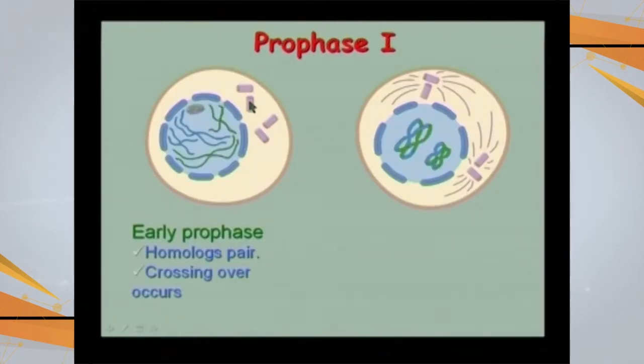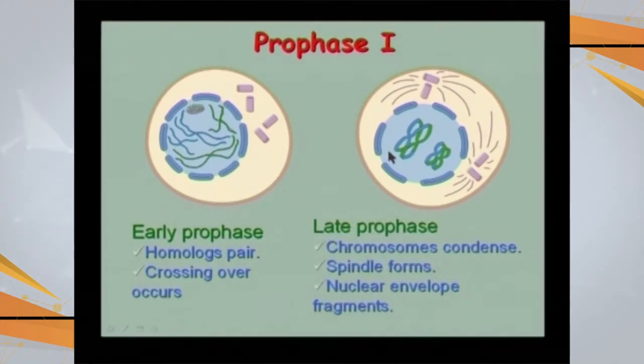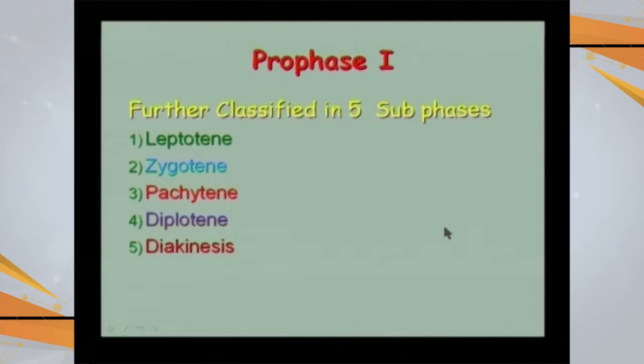In prophase 1, the first event is condensation of chromatin to take the form of chromosome, and homologous chromosomes appear, and crossing over occurs. In the late prophase, condensation of chromosome is complete, spindle fibers form, and the nuclear envelope begins to break.